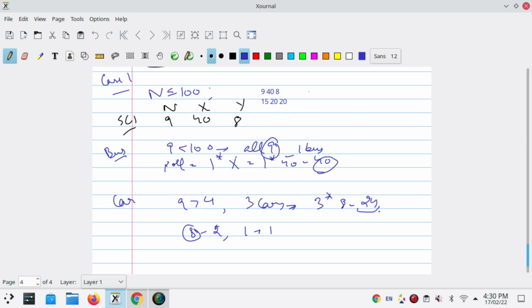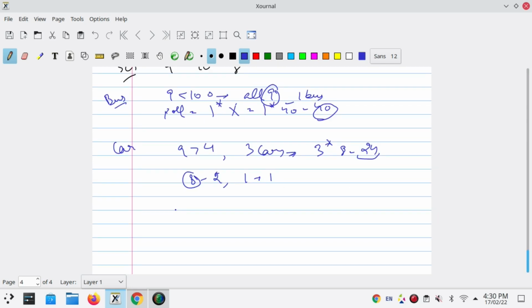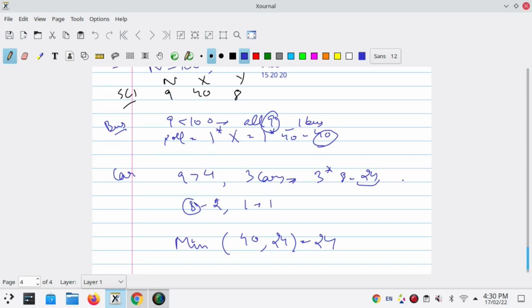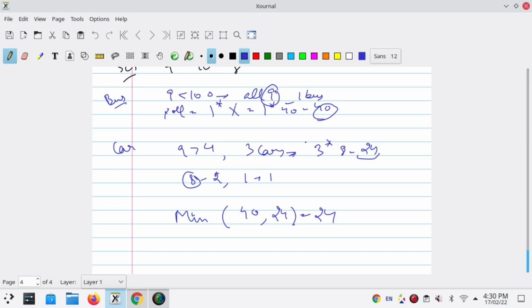So we have to output the minimum. We will output the minimum of 40 and 24, so our output will be 24. Okay, so now we have seen the first case, when n is less than or equal to 100, where we can use either only one bus or only cars. Now let's try to understand sample case 2.